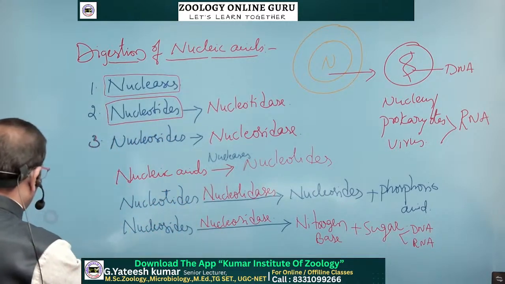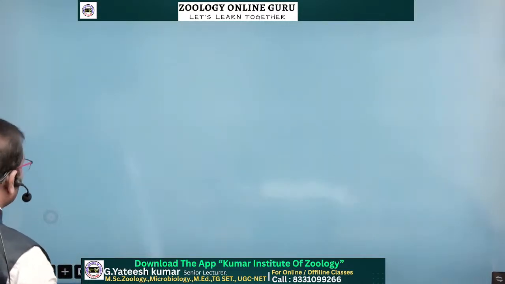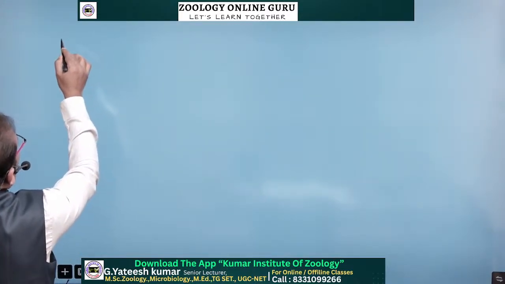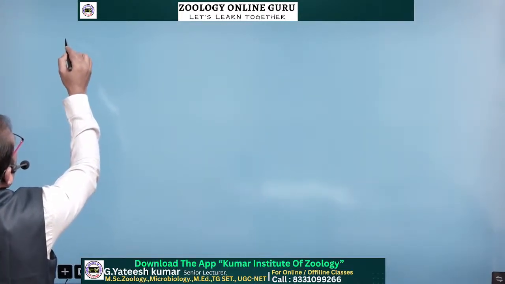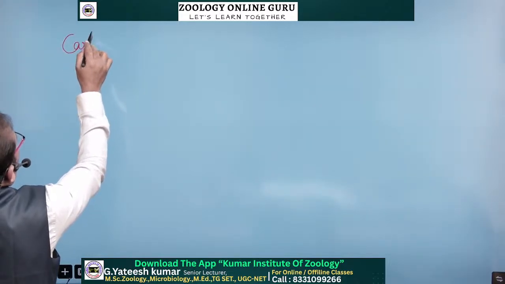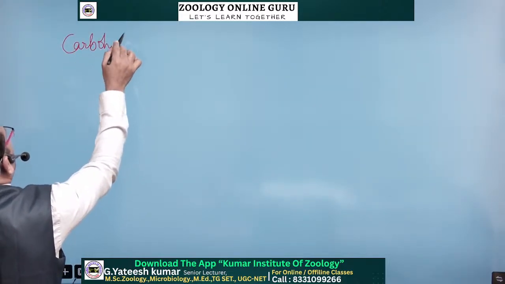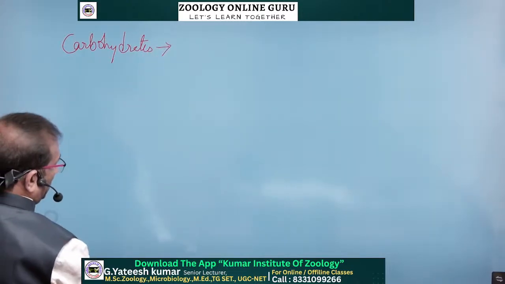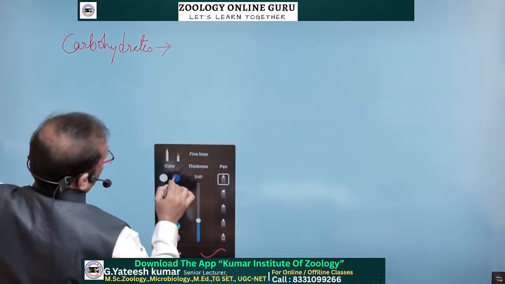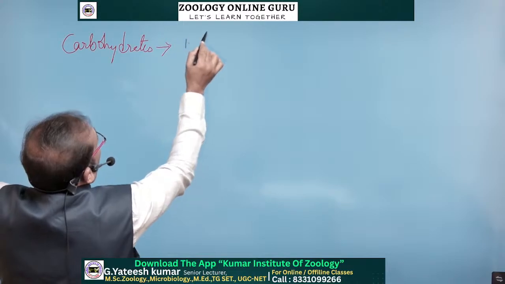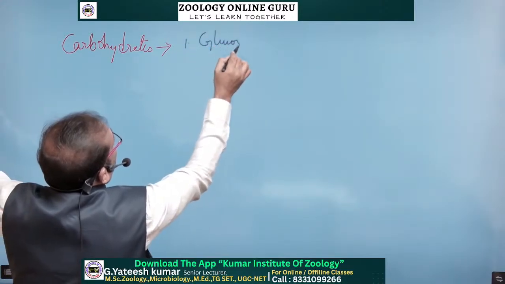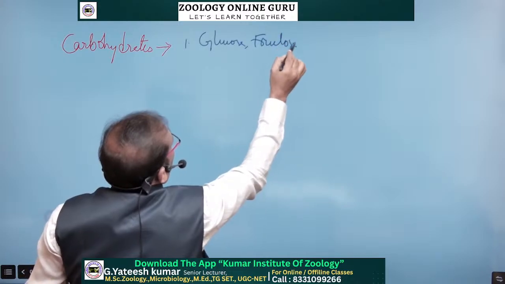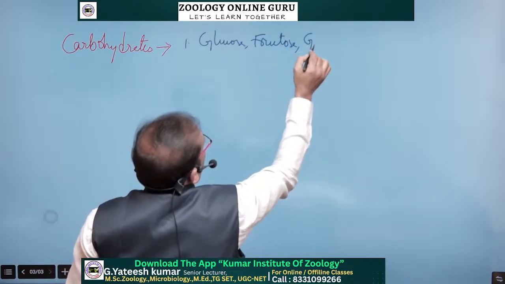Okay, next coming to our topic, we'll discuss the summary of the physiology of digestion. So carbohydrate digestion produces 3 molecules: 1 glucose, 2 fructose, 3 galactose.